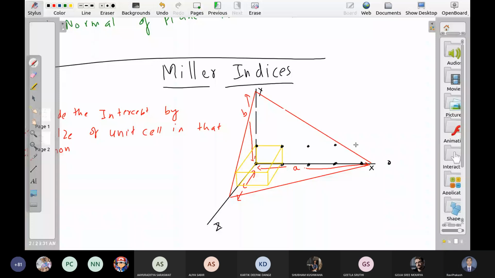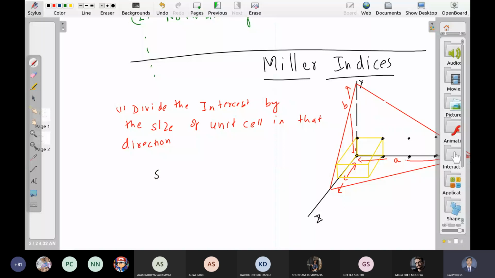So what is the length along A? First of all, what is the length of the unit cell along the x-axis? Let us say it is A naught. Along the y-axis, B naught.